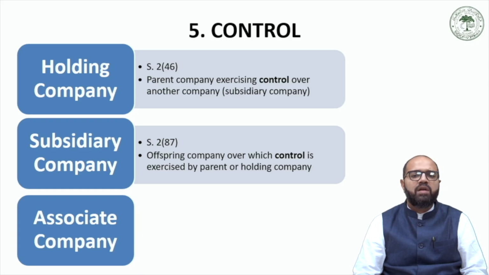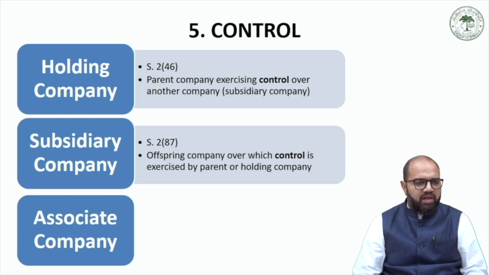According to this provision, a subsidiary company or simply a subsidiary in relation to another company, that is to say the holding company, means a company in which the holding company, number one, exercises control over the composition of the board of directors or exercises or controls more than one half of the total voting power either at its own or together with one or more of its subsidiary companies.